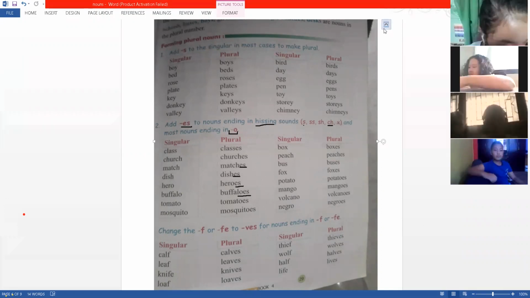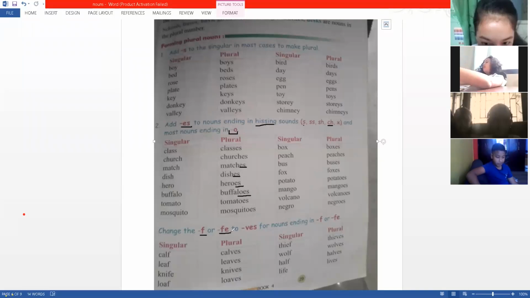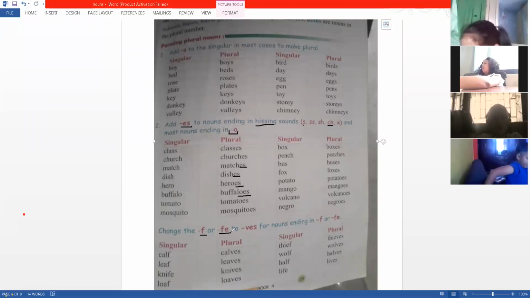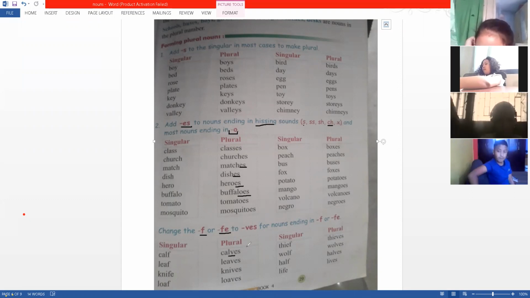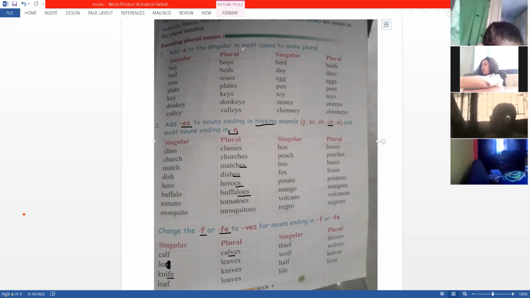If you want to make it plural, if you remember those three things, this should be easy. Now we go to when there is f or fe at last. Whenever there is f or fe at last, when you add the es sound to it, it changes into v. So if it's calf, you say calves. In English, it changes into v. So it's calves, leaves. In case of knife, there is fe. So f or fe at last, you take it and change it into ves. You remove that and add ves. That's how you do it if there is f or fe at last.